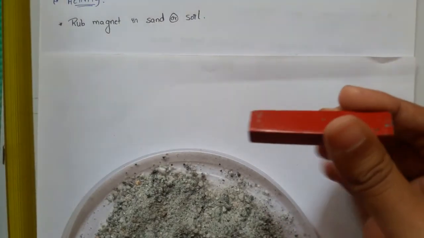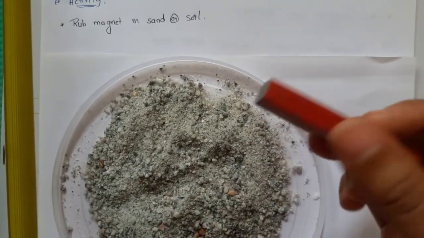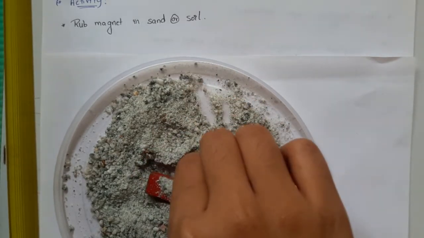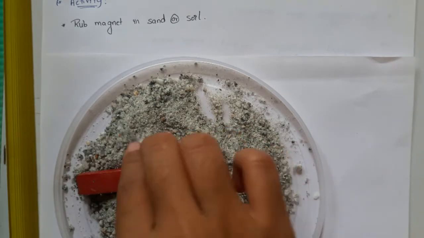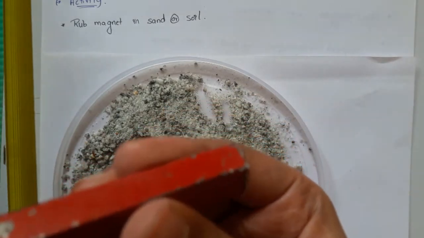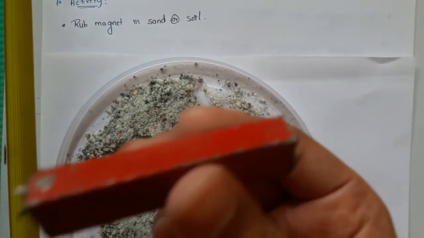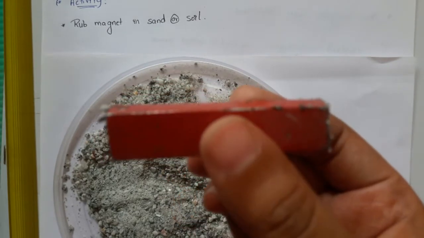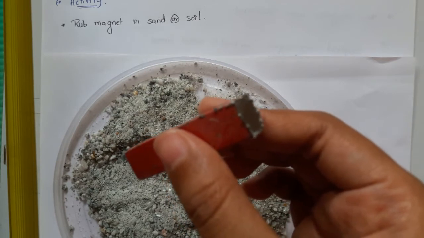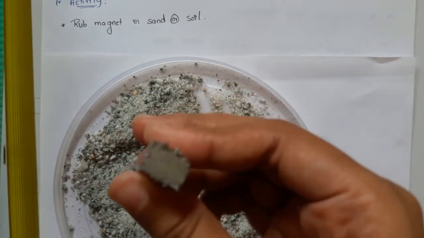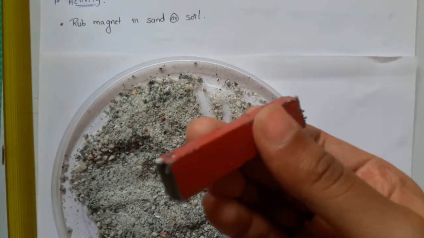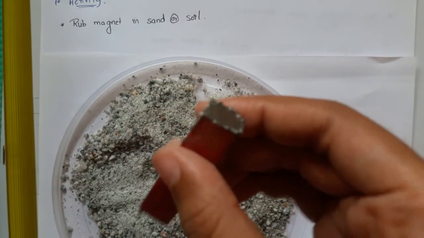Let's rub this magnet in the construction soil and see what happens. Observe, I am rolling this magnet in the construction soil. You can see the tiny particles got attracted to the magnet even after dropping or cleaning the soil attached to it. What are these small particles which got attracted? These are nothing but iron filings. From this we can conclude that soil contains iron filings in it, which got attracted when we kept the magnet in it.